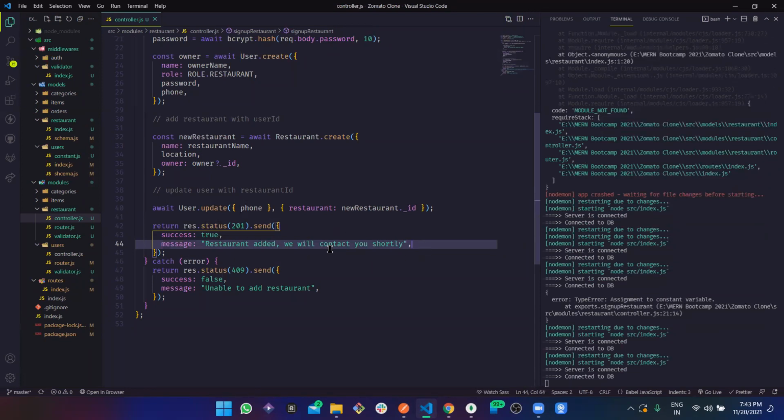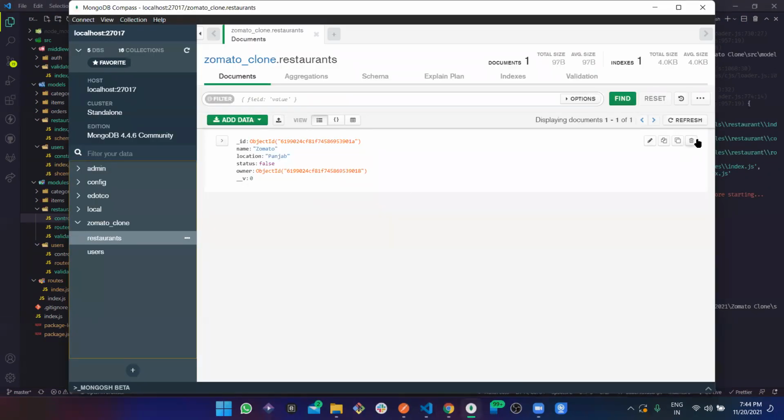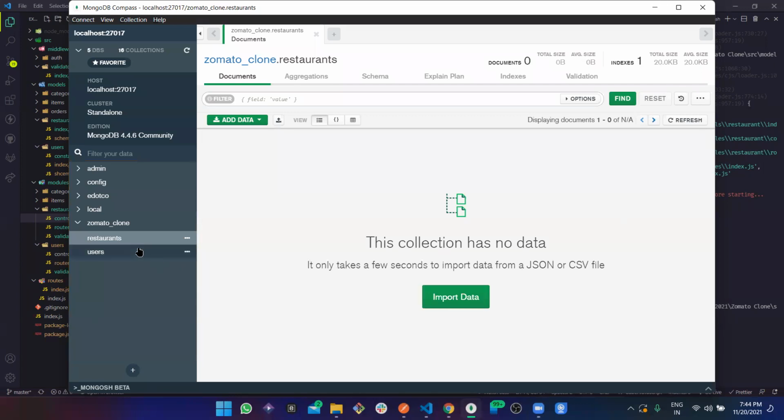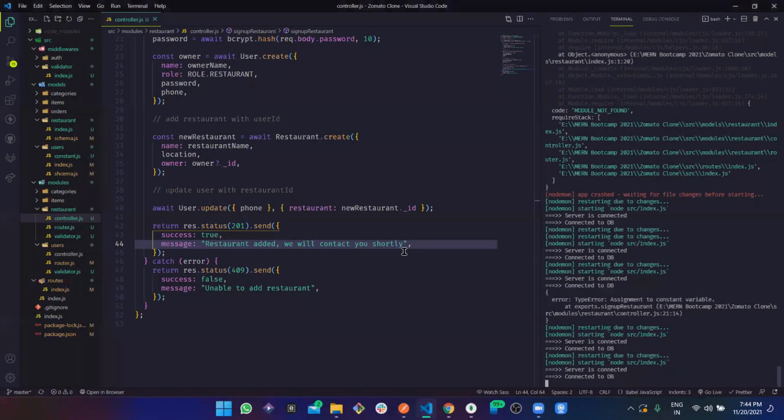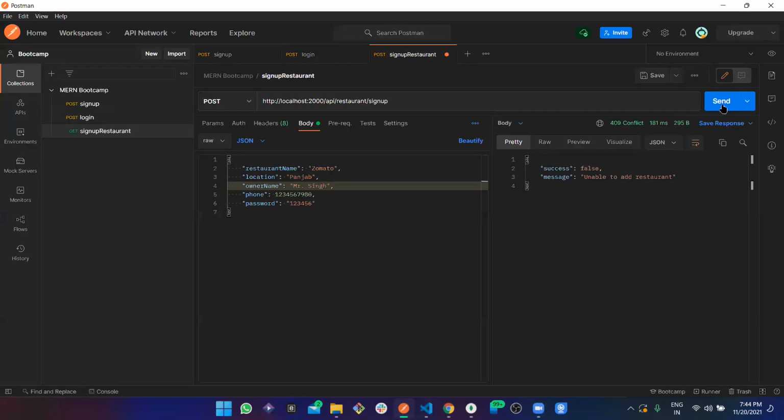Perfect. Okay, so let's just delete this user first and even the restaurant, and let's do it again just to get the success response. That is so satisfying. Okay, restaurant added. We will contact you shortly.